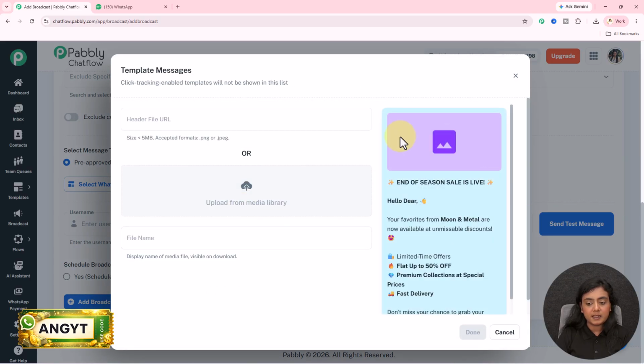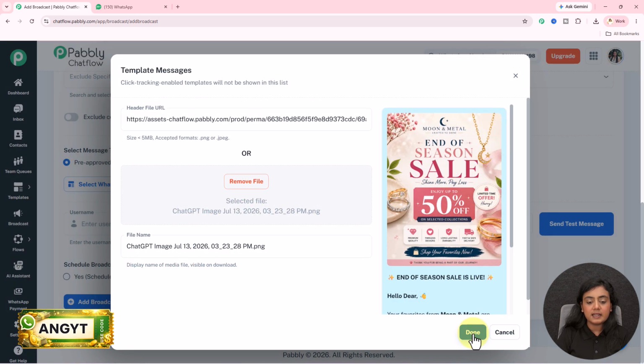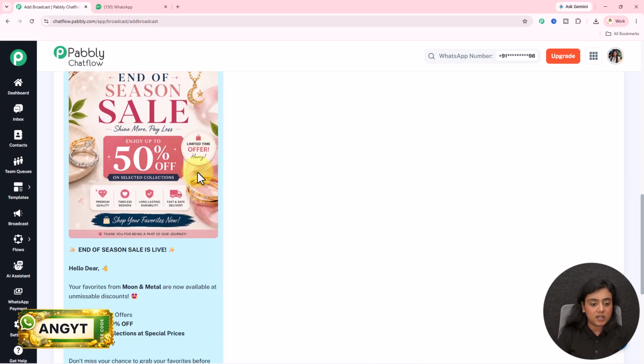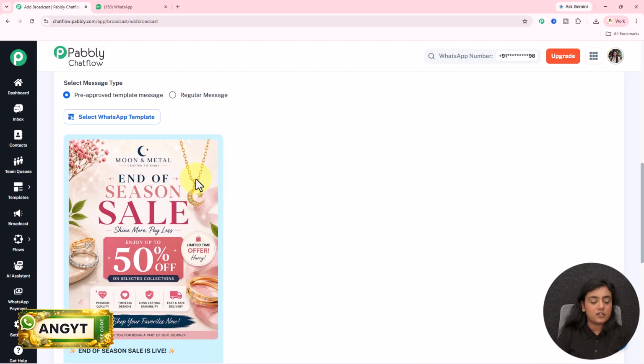This is the template. Now as you select it, for this image you have to upload the image directly in this section. So this is the image I want to send. I will insert it and click on this done button. As soon as I do that, you will see the preview of this image that you have attached with the entire message. Okay, so now we have the image and the message.